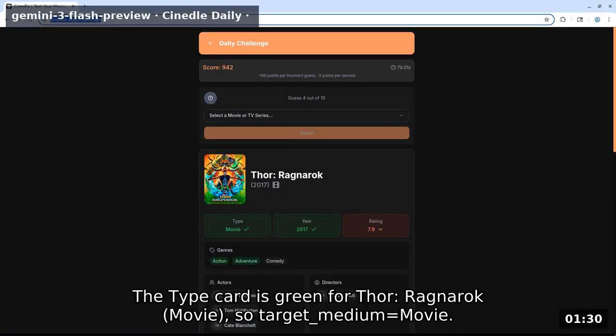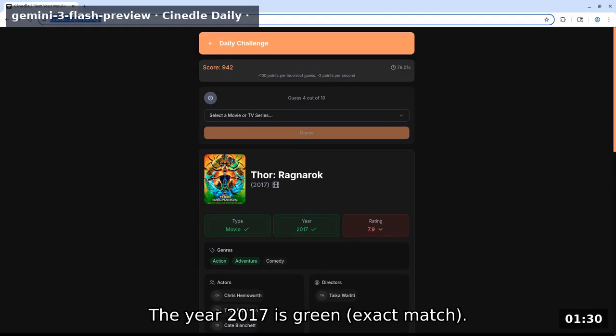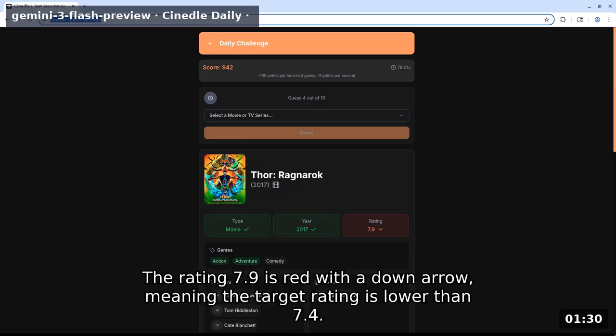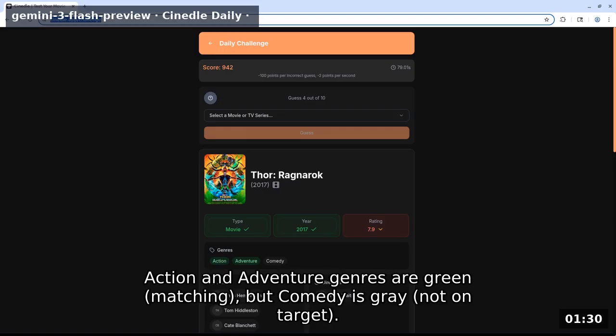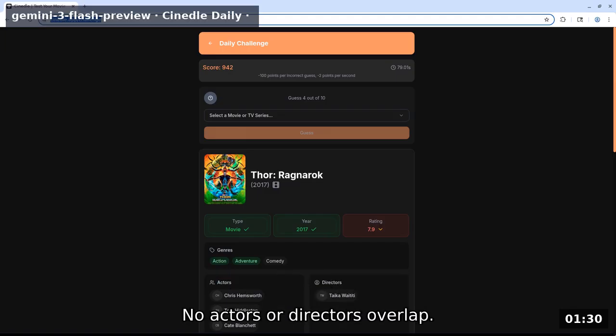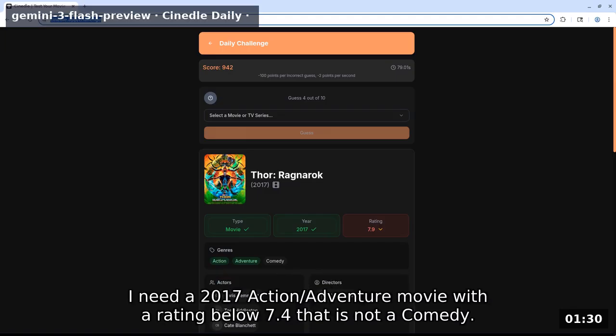The type card is green for Thor: Ragnarok, movie, so target medium equals movie. The year 2017 is green, exact match. The rating 7.9 is red with a down arrow, meaning the target rating is lower than 7.4. Action and adventure genres are green matching, but comedy is gray, not on target. No actors or directors overlap. I need a 2017 action/adventure movie with a rating below 7.4 that is not a comedy.